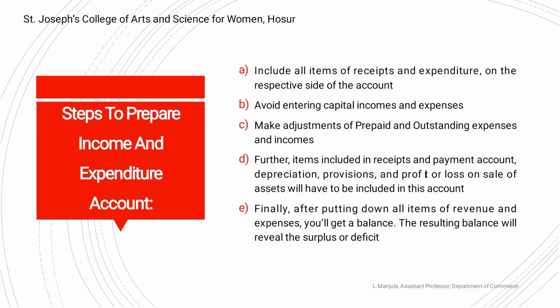Steps to prepare income and expenditure account: include all items of receipts and expenditure on the respective side of the account. Avoid entering capital incomes and expenses. Make adjustments of prepaid and outstanding expenses and incomes. Further, items not included in the receipts and payments account, such as depreciation, provisions, and profit and loss on sale of assets, will have to be included in this account. Finally, after putting down all items of revenue and expenses, you will get a balance. The resulting balance will reveal the surplus or deficit.